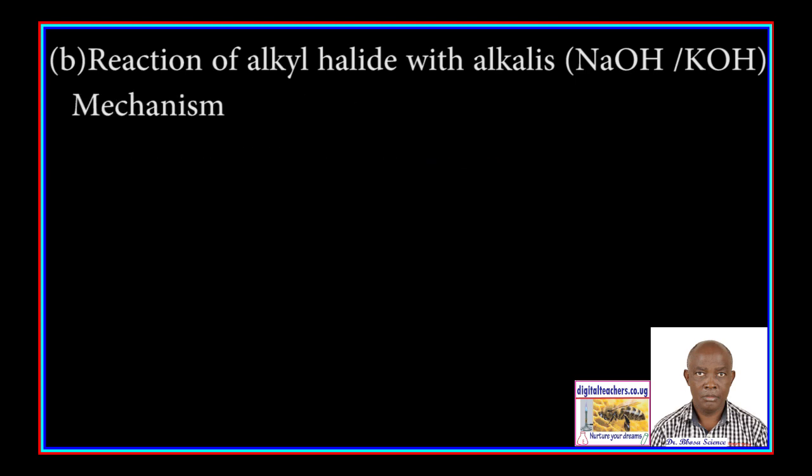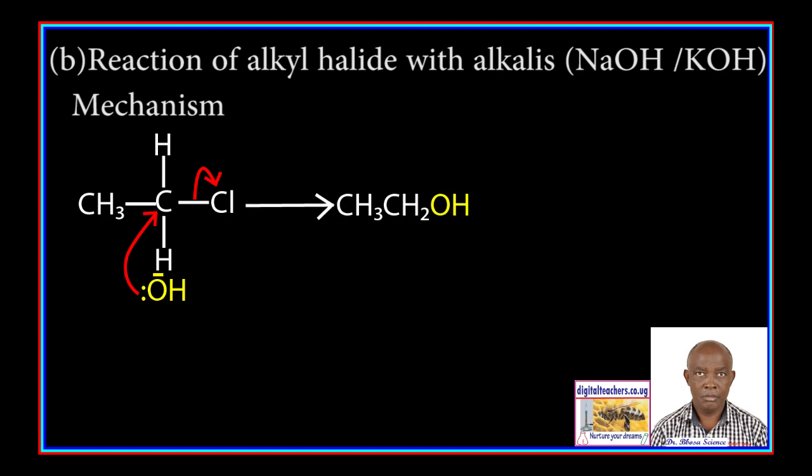In the mechanism, the hydroxide ion donates a pair of electrons and bonds with a carbon atom carrying a chlorine atom. Concurrently, the bond between that carbon atom and chlorine atom breaks to form ethanol.